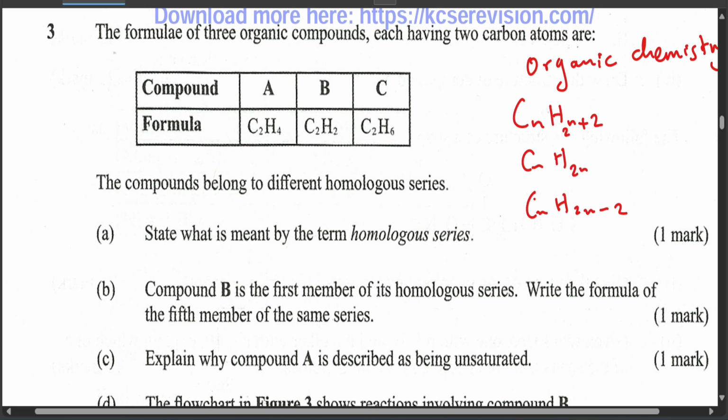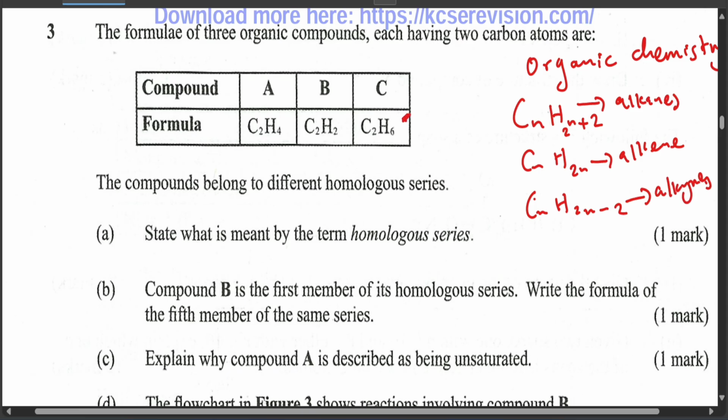CnH2n plus 2, you need to know what it is. These are alkanes. These ones are alkenes, and this one is what we call alkynes.